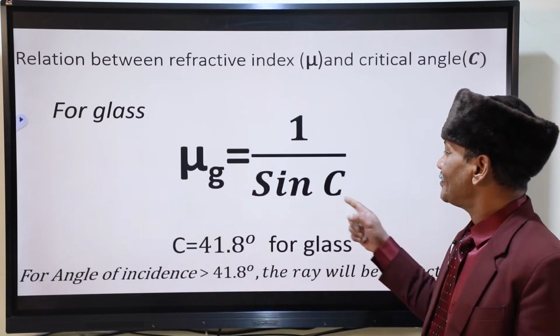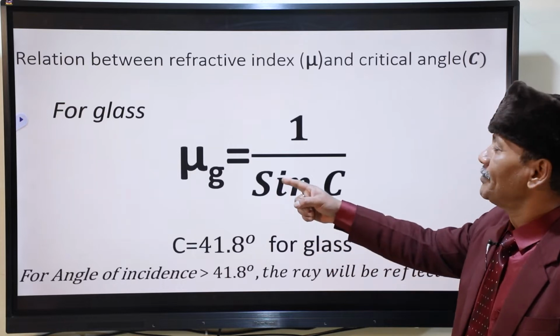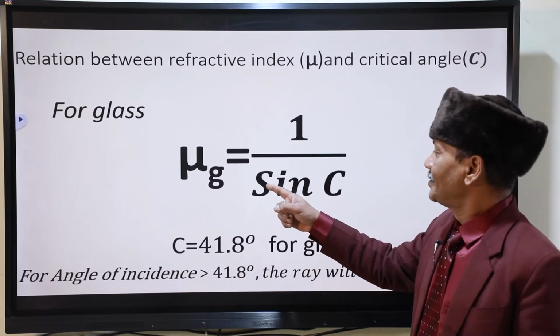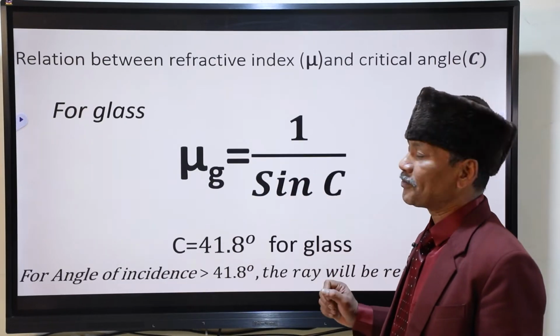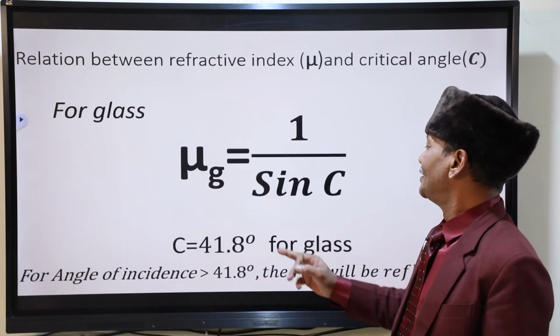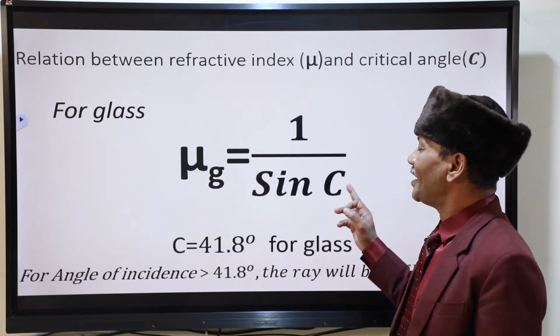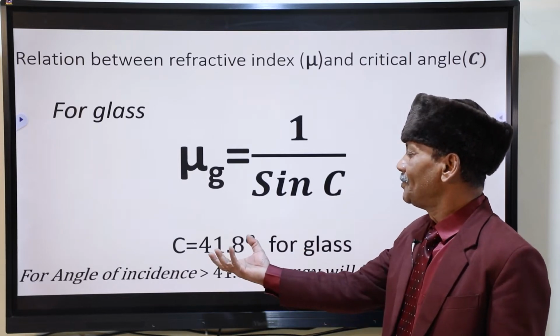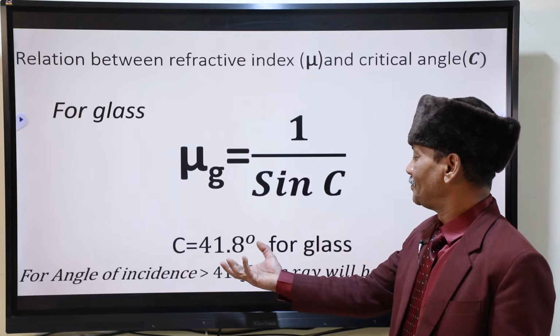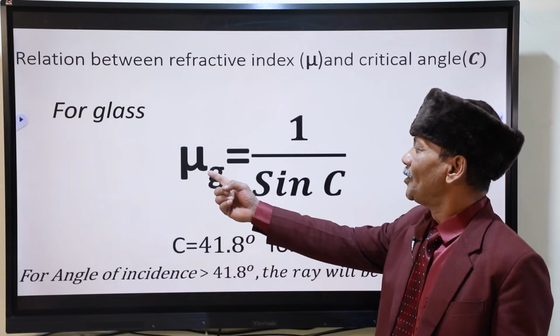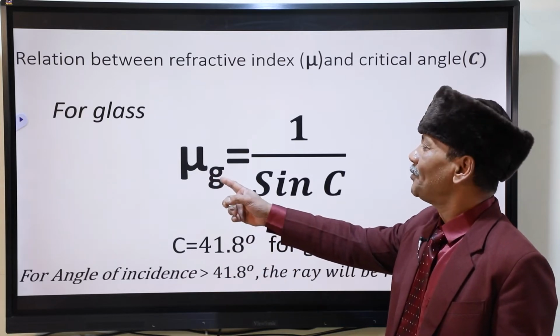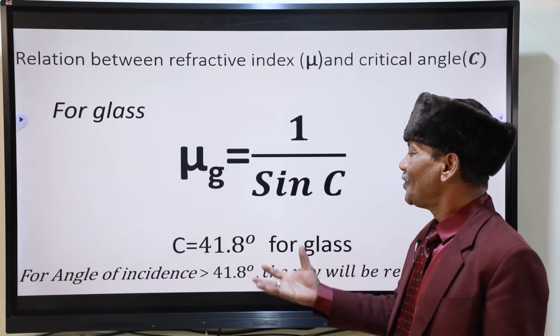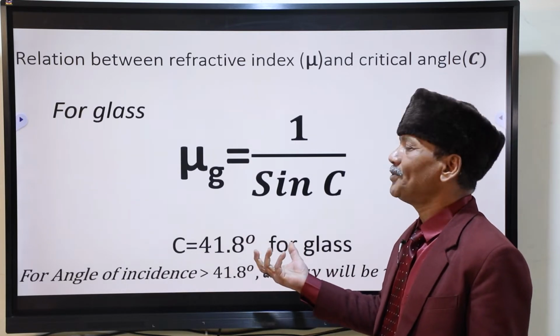So there is a relationship between refractive index and critical angle. For different media, critical angle will have different values. For glass, this comes out to be 41.8 degree. When you put the value of mu g, which is 1.5, you can keep it like 42 degree also.